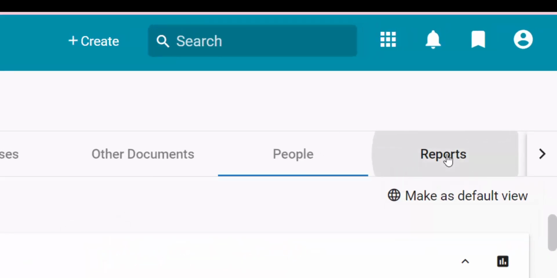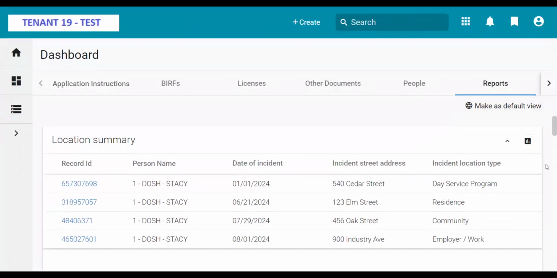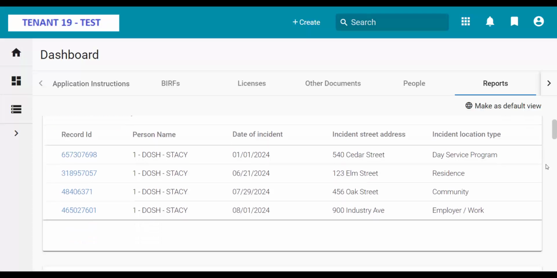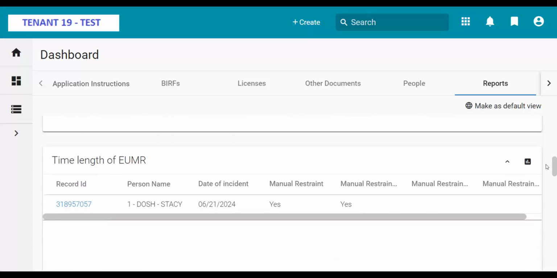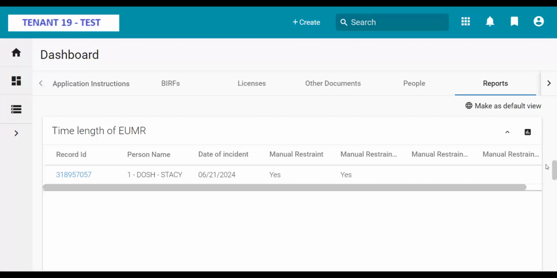Reports. This dashboard lists many different reports to help MIRS users better support people and manage their work, including lists of when and where incidents occur to help behavioral professionals and other care team members create positive support plans for those specific times and locations, lists of how long restraints are lasting to help behavioral professionals and other care team members determine if holds are decreasing or increasing in duration, which might help them decide if their support strategies are working.